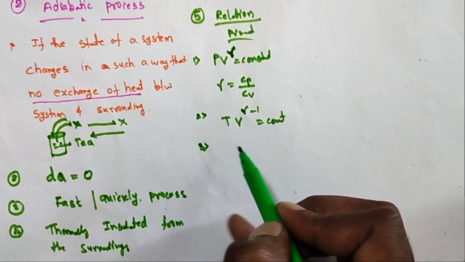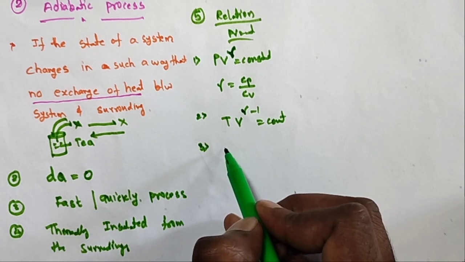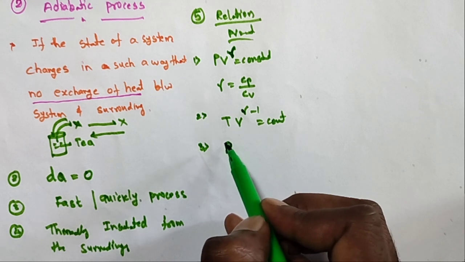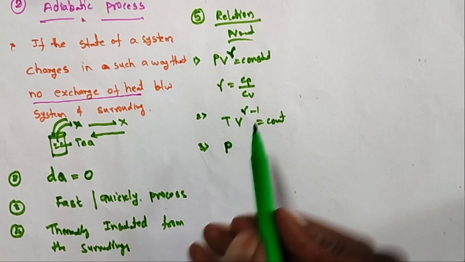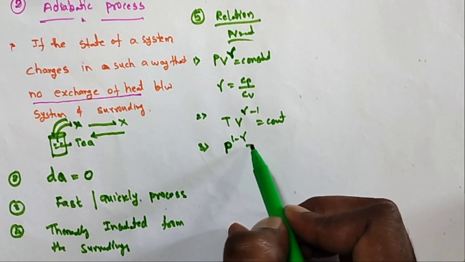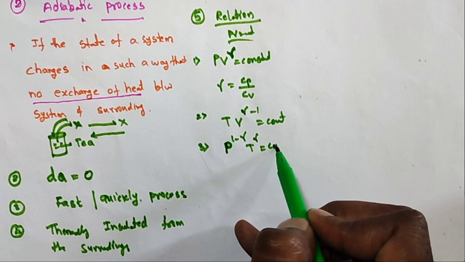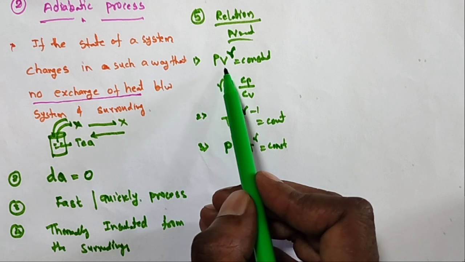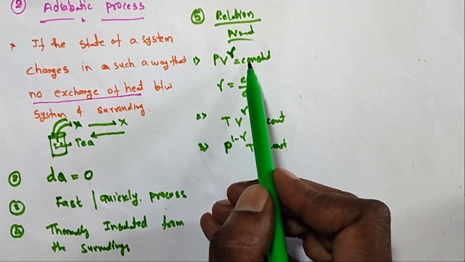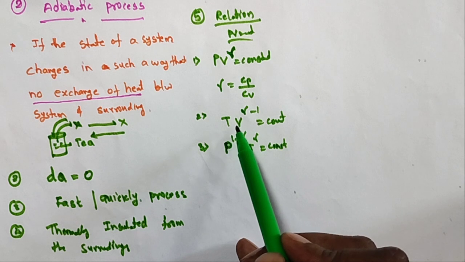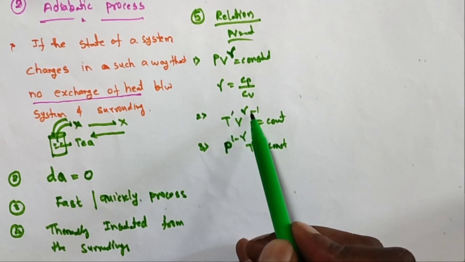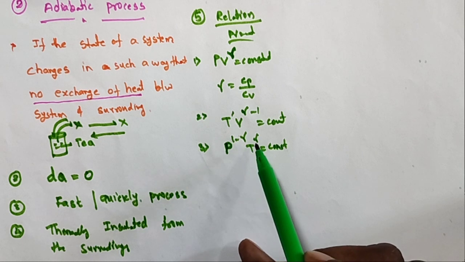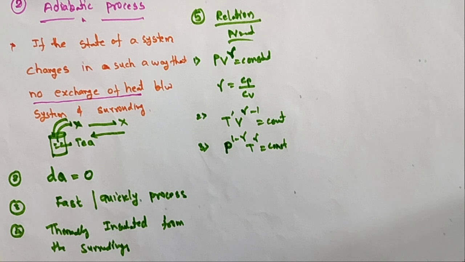The third, P to the power 1 minus gamma, T to the power gamma is equal to constant.